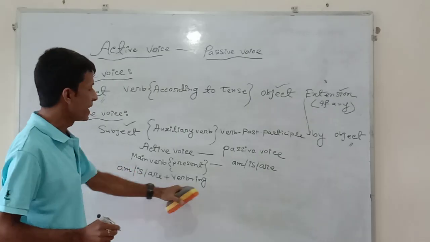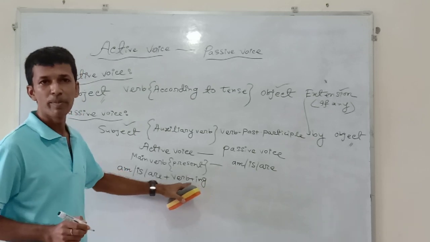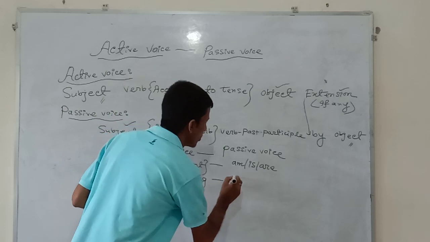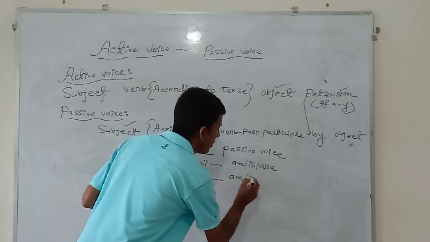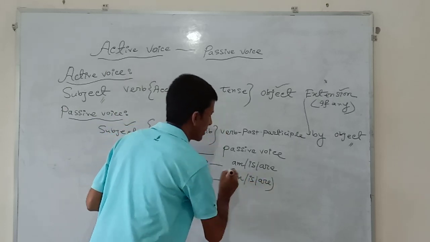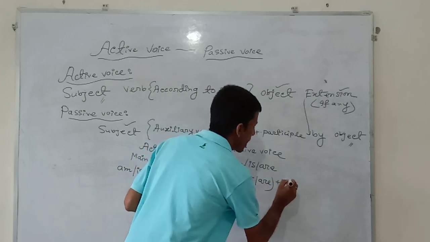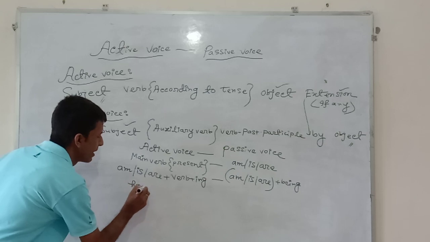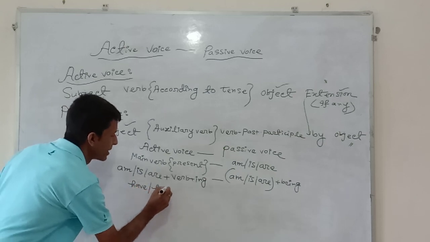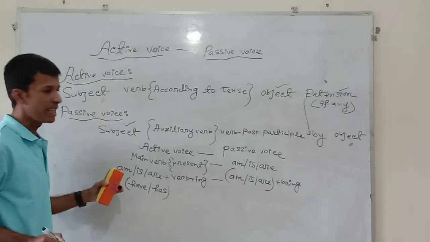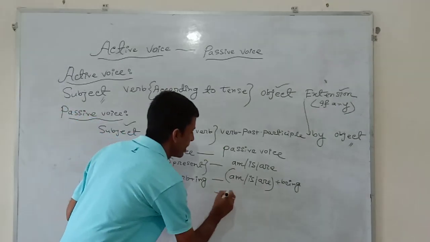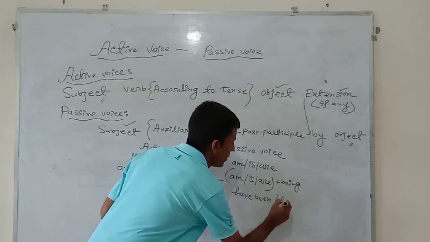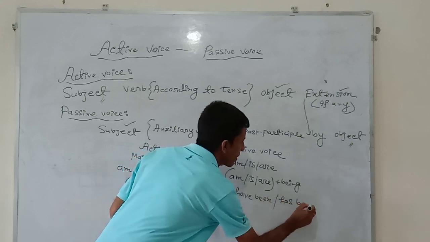All of us know that adding ing at the end of the main verb indicates the continuous tense. So you will have to write am or is or are, and then being. If have or has is used as auxiliary verb in the active voice, you will write have been or has been.